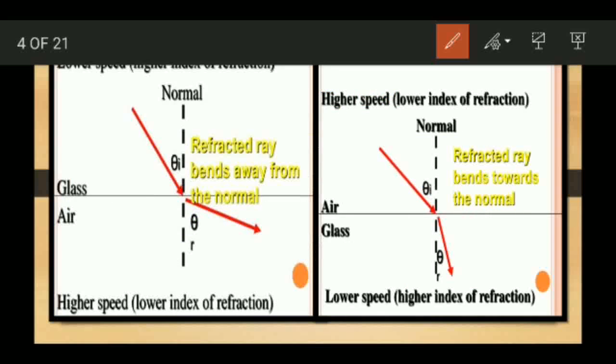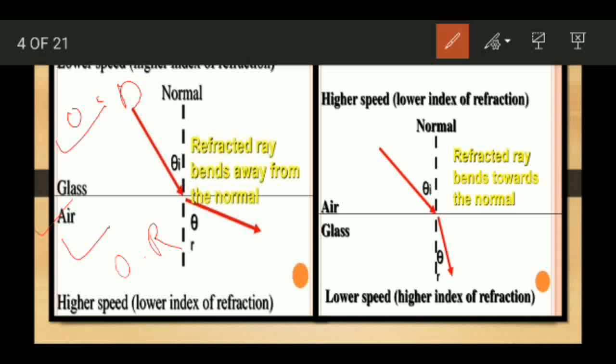Now let us understand how refraction takes place when light enters from glass to air. Glass can be seen as an optically denser medium where the speed of light is low as compared to air, and air is an optically rarer medium because the speed of light is more.